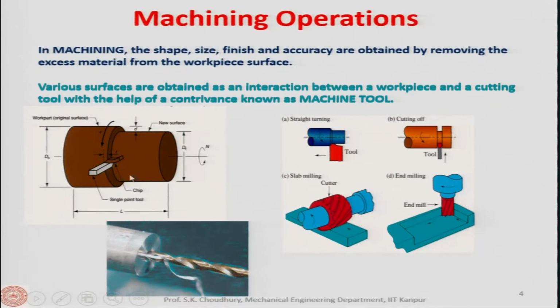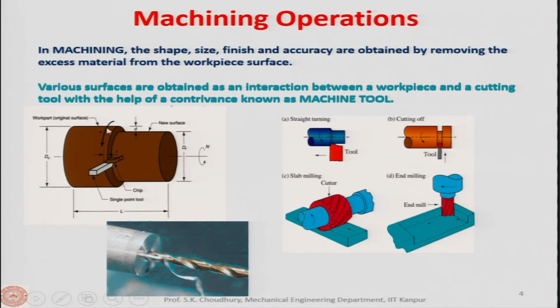I repeat once again. In this slide, you see the turning process, and here is the tool removing the excess material in terms of small chips. Either in drilling, milling or turning, small chips are removed, and what we get is the finished surface, a new surface.